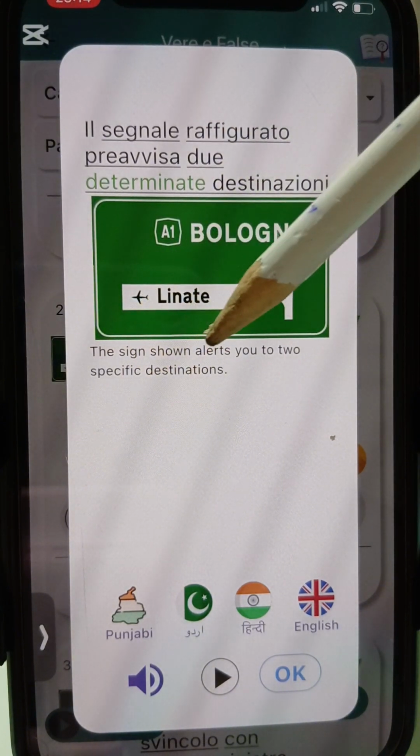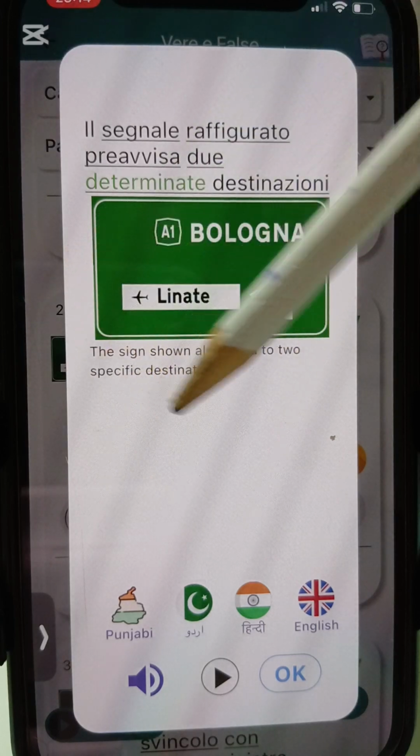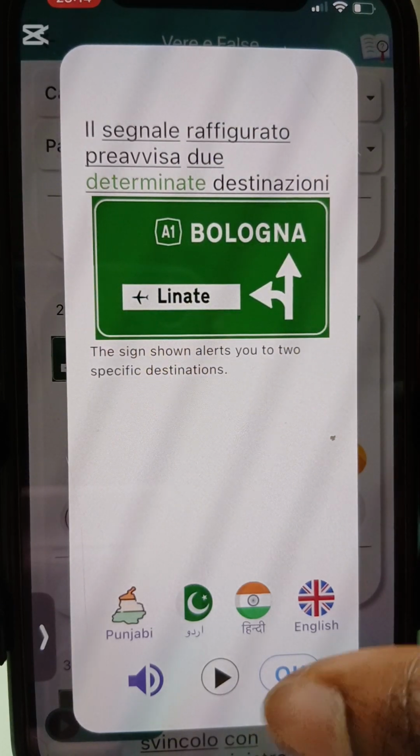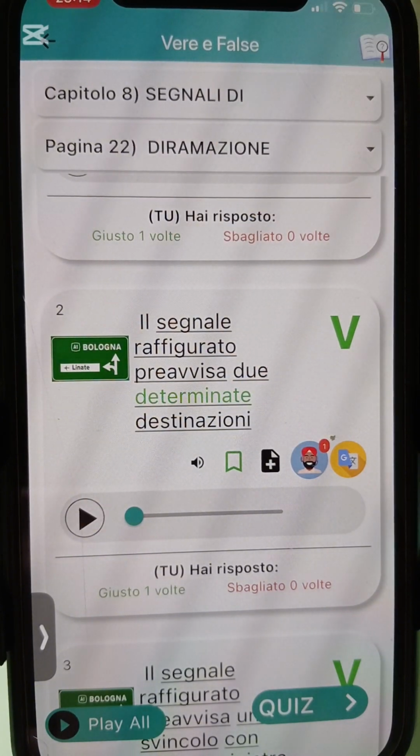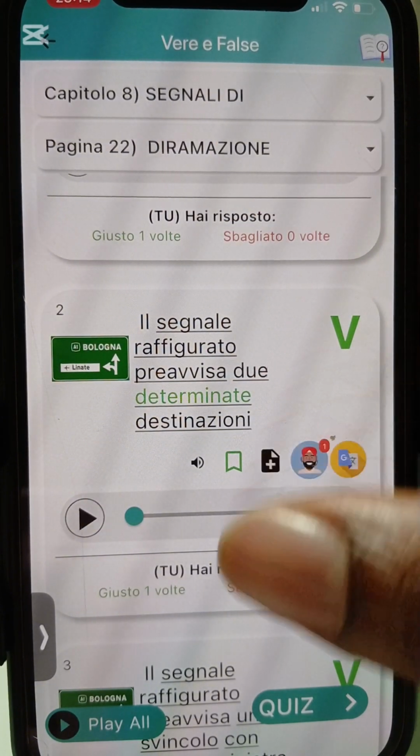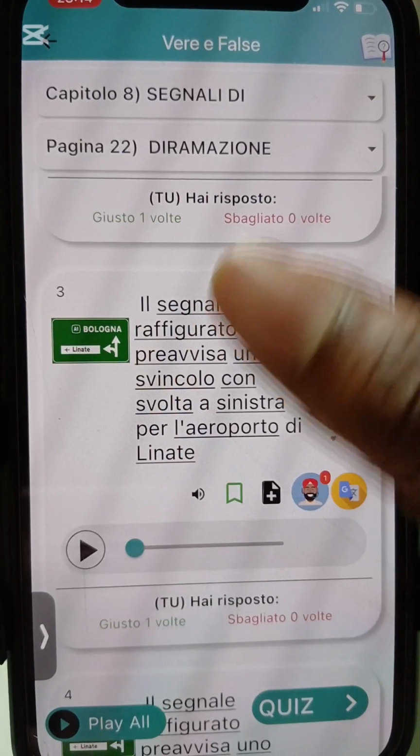Okay, e say dis sign shown alert you to two specific what? Destination. Then na you go come choose which one you dey go. If you dey go airport, you go go dis what? Linate. If you dey go Bologna, you go go straight. Alright, let's go to number 3.